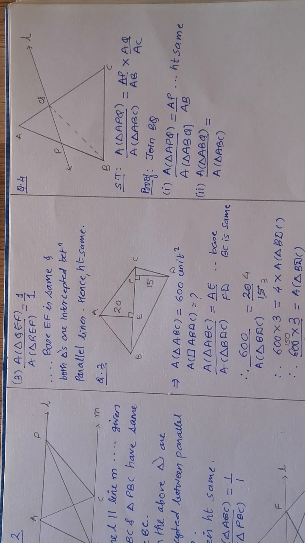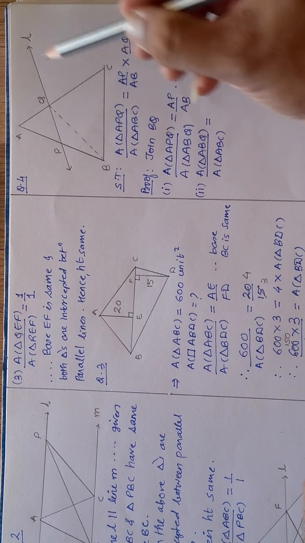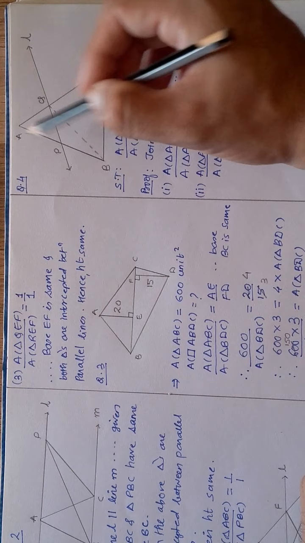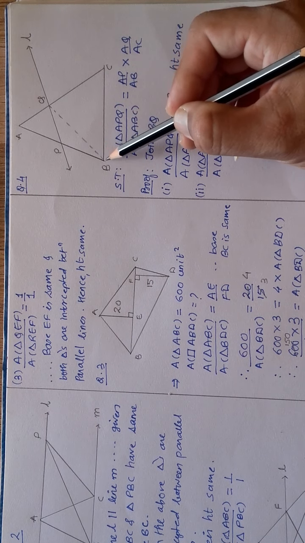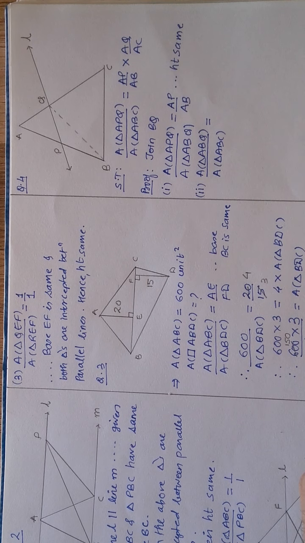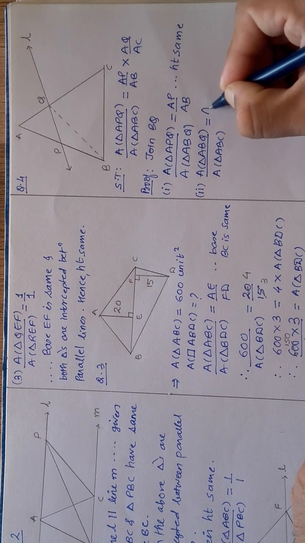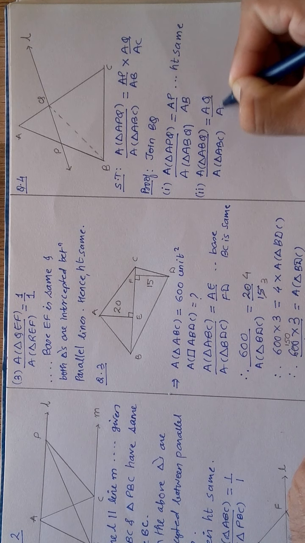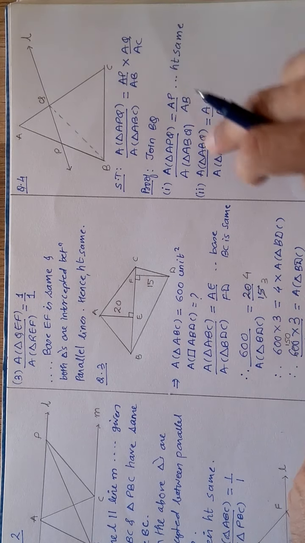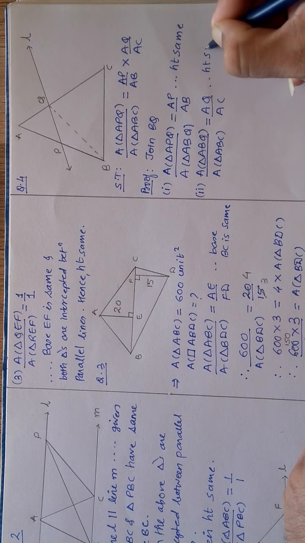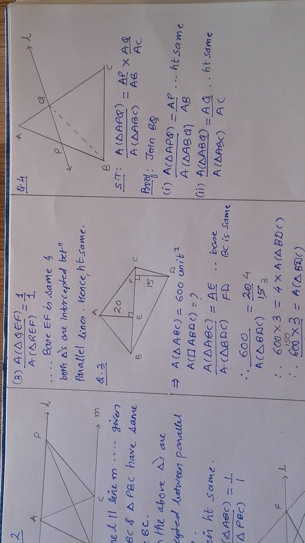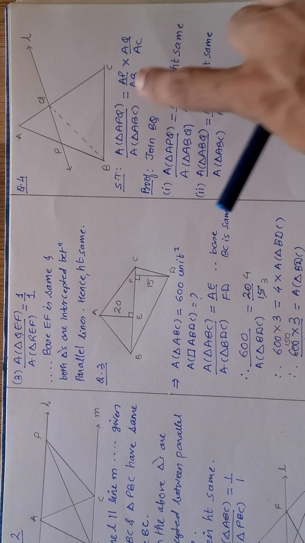Now I will think on these two triangles. Okay. So area of triangle ABQ has base AQ and ABC has base AC. Both are on the same line and the opposite vertex B is common, therefore the height is the same. So the ratio will be of their corresponding bases. Agreed? AQ is the base of this triangle and AC is the base of this triangle, because here the height is same. Agreed? Got it? Now we have got this, but what is to be done? That is not yet clear. So see the right side.